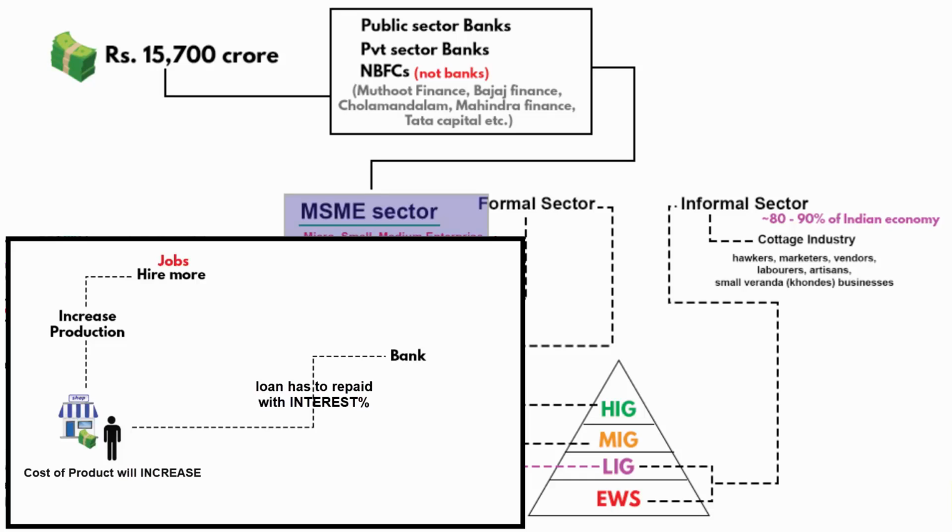Always remember, the loan has to be repaid with certain interest. That means the cost of the product produced by your company will have to be more. Otherwise, how are you going to make a profit? Pay back the loan with interest, then you also have to pay tax to the government. And you also have to pay salaries to your employees. Your company has to be super efficient in saving money, while it also has to make a profit to survive.